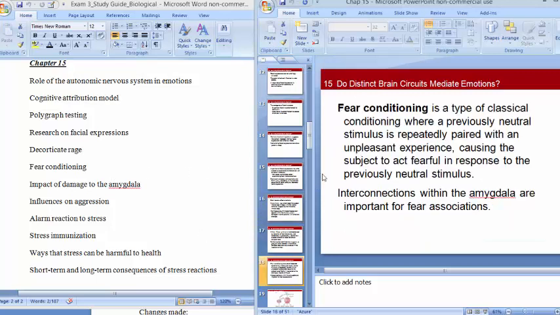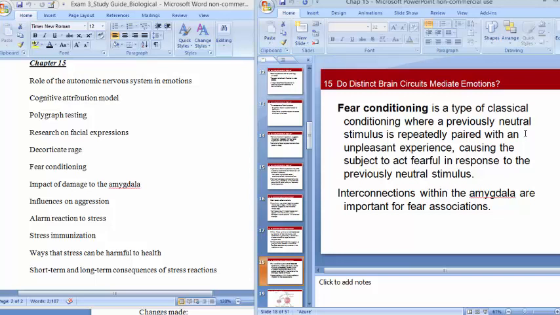Fear conditioning, we talked about how this can be classical conditioning, where you learn to become afraid of something that was neutral because it's associated with something that is really scary, right? So maybe, for example, a fear, something you're afraid of would be a good example here.